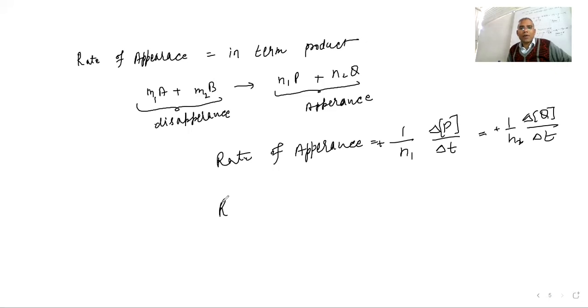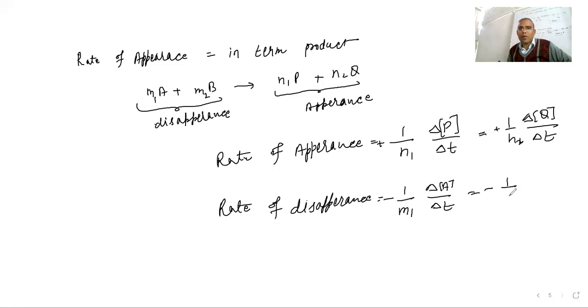Yes. If you are writing the rate of disappearance, so how can we write the rate of disappearance? It will be negative side. Negative means disappearance. So 1 upon m1, and here is delta A upon delta T equal to negative sign 1 upon m2, and it is going to be delta B upon delta T. Can you understand this appearance and disappearance?